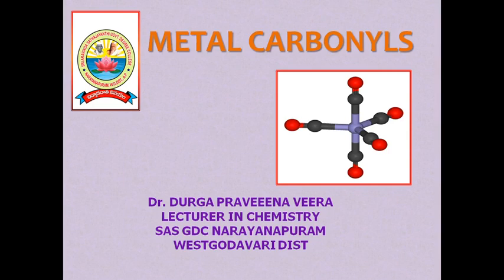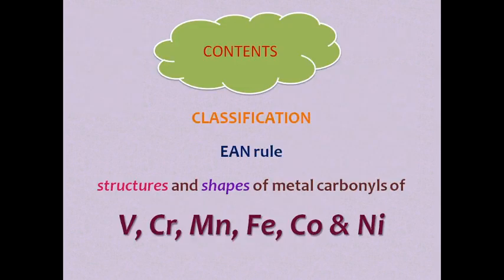In this video, we will discuss the metal carbonyls and their classification, the EAN rule, and the structures and shapes of metal carbonyls of vanadium, chromium, manganese, iron, cobalt and nickel.